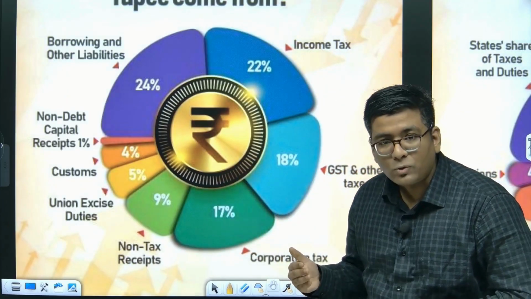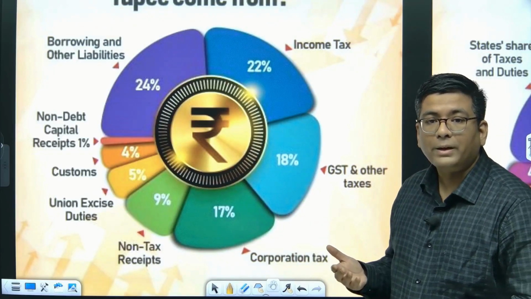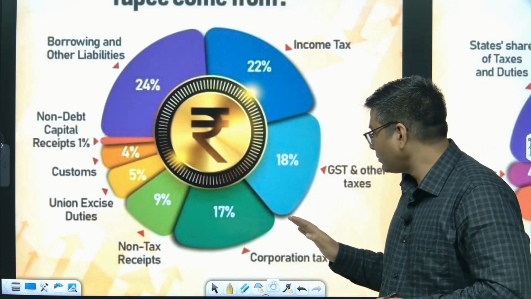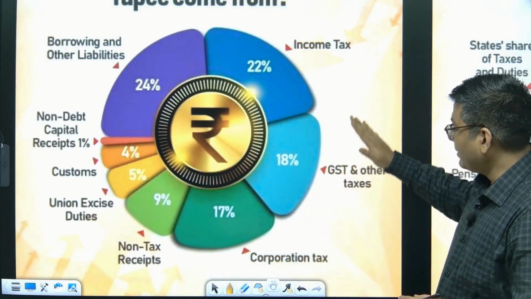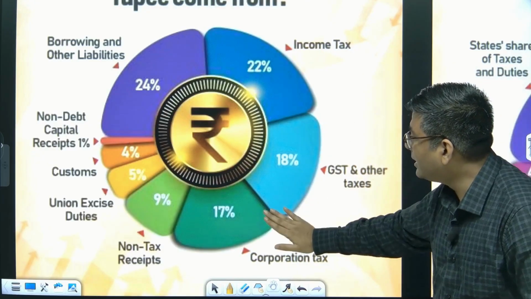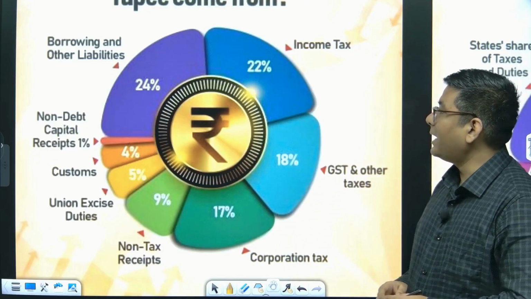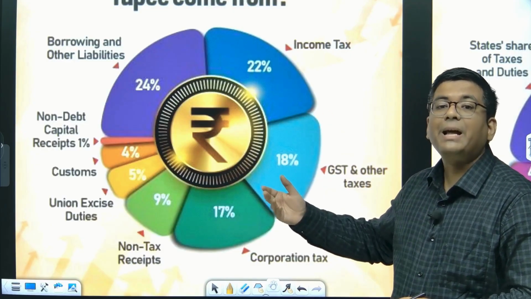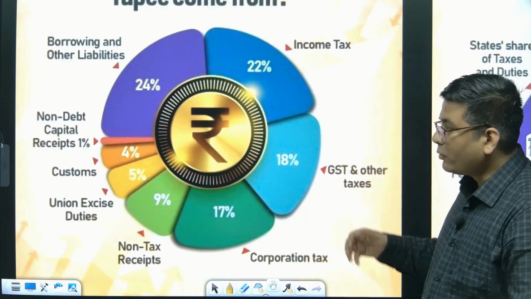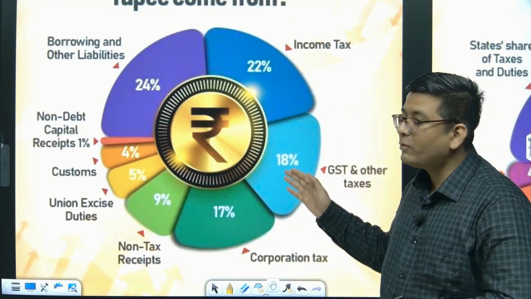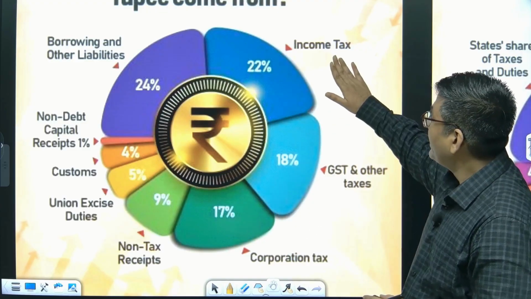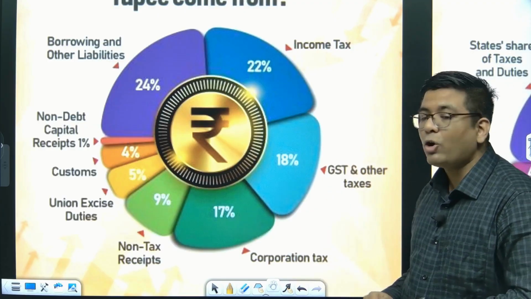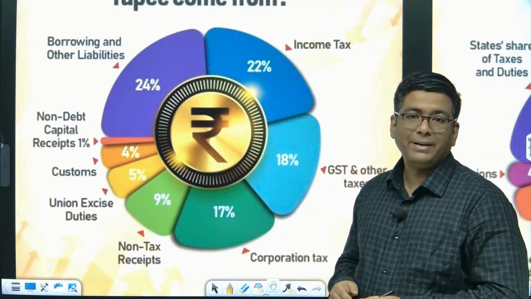Okay, the first one, which is the primary source of income, is basically income tax and corporate tax. So corporation tax, income tax, and GST. These 3, if you are seeing, they basically are the ones which comprise most of the money that the government actually receives. Okay, so if you have to actually sum them together, it will be 57% of the rupee comes from income tax, GST and other taxes, that is basically the indirect taxes, and the corporation tax, that is the income taxes paid by the company.